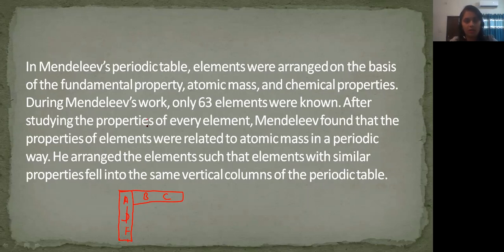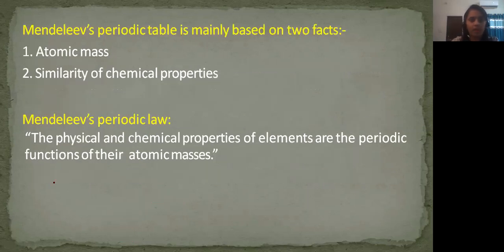Okay, going on to the next slide. So here is the summary of the paragraph you have gone through. What can we summarize from the previous slide is that Mendeleev's periodic table is mainly based on two facts. The first one is atomic mass, and the second one is similarity of chemical properties.